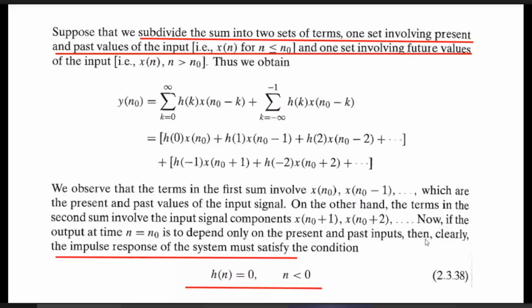Can anybody tell? It's very easy. You can look into the screen and can tell easily. And the last equation, last line, what is it? Sir, it is sigma k equal to 0 to infinity h of k into x of n minus k. We ignore the second term. Yes, ignore the second term.